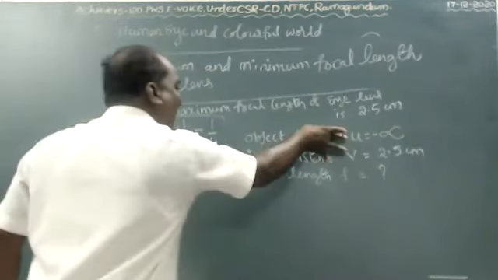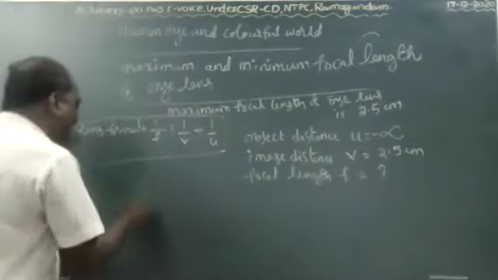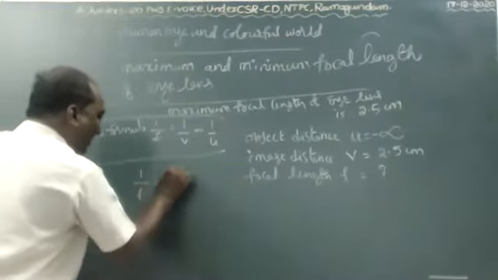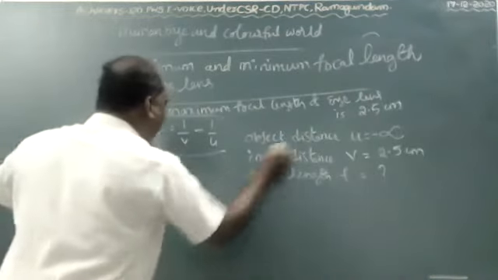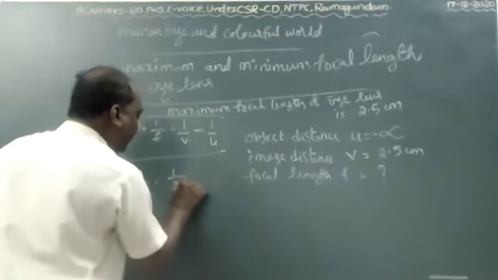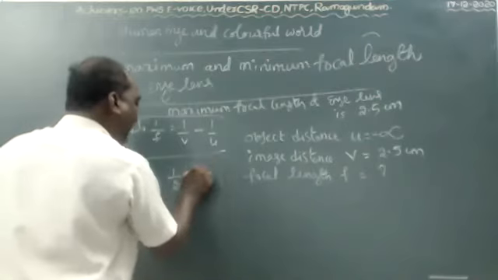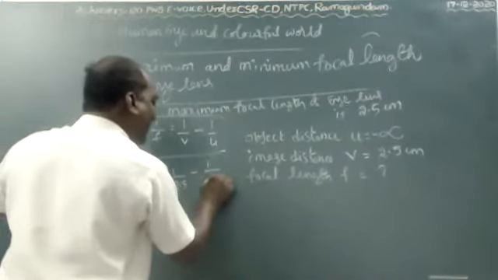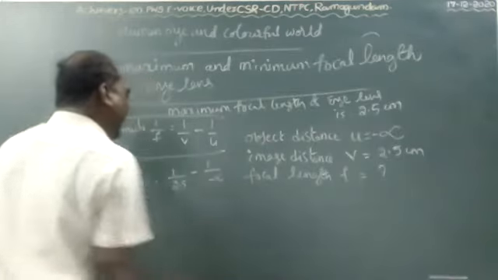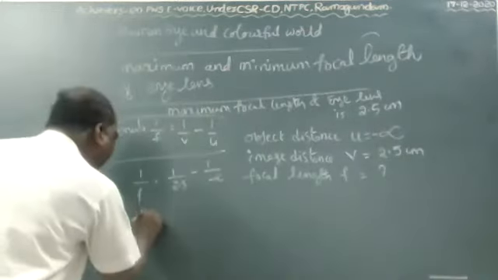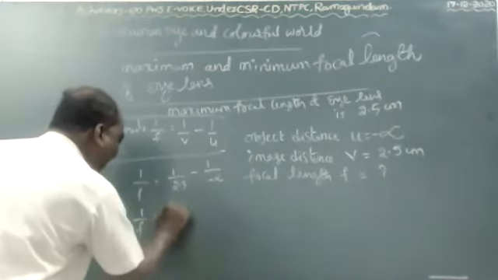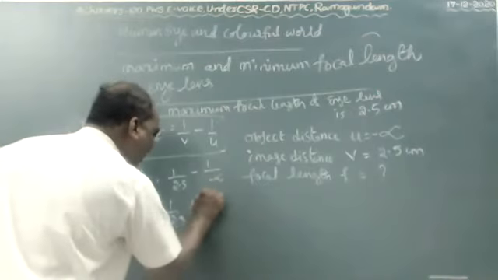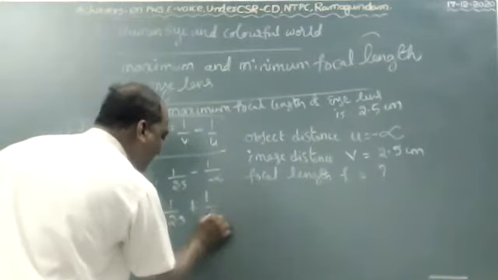So what are the values here? Substitute in the formula. 1 by f equals 1 by v, v means here 2.5, minus 1 by u, u means here minus infinity. So 1 by f equals 1 by 2.5, and minus minus is plus 1 by infinity, which is 0.